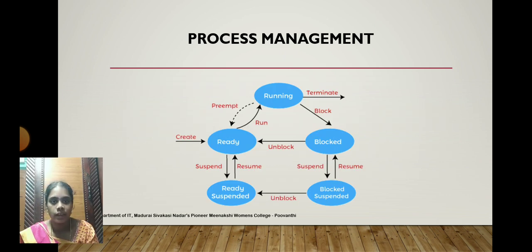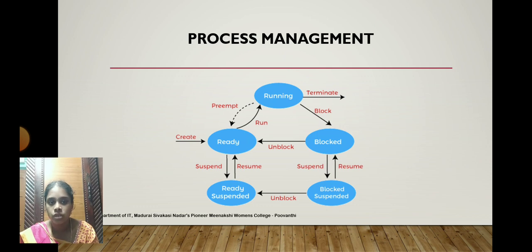And this is an example of process management. First, whenever the process is created, it is in a ready state, and once it has its memory allocation, it is in running state. If its overall execution is completed, then it goes to the terminated state.